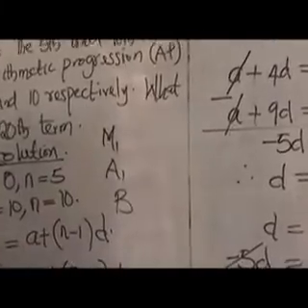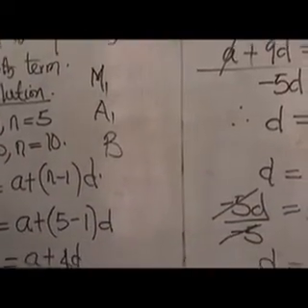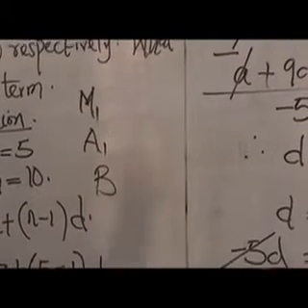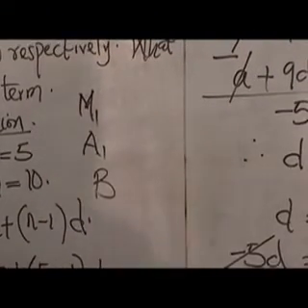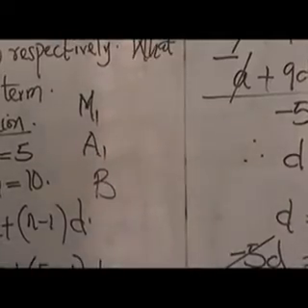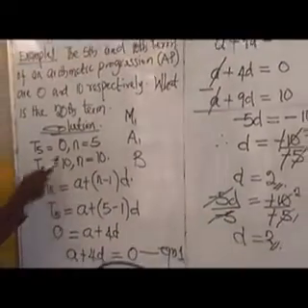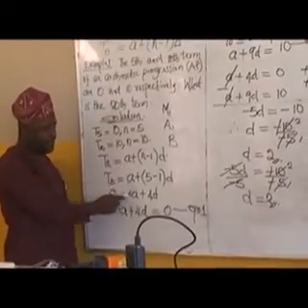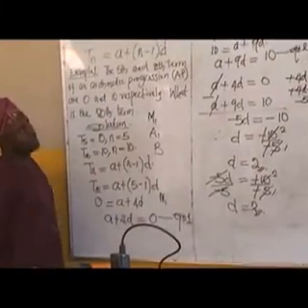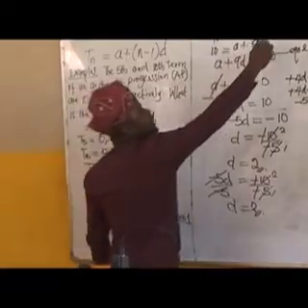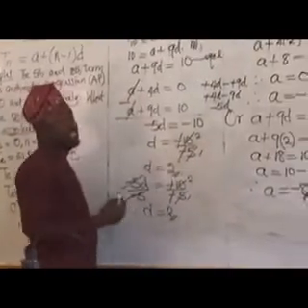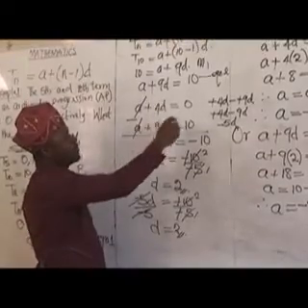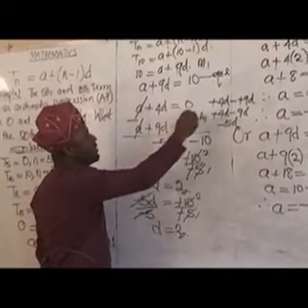The M1 here is the method marks, the steps you follow. Now the A1 is accuracy, the accuracy of your result, that you solve for D to be 2, as we have here. That's an accuracy. For you to be able to substitute these values in this first sentence into this equation here, you may have a method mark, M1. Doing the same thing, you may have another method mark, M1. It's just one mark, but you are going somewhere. By subtracting this from each other, you may have M1, A1 for doing it rightly.